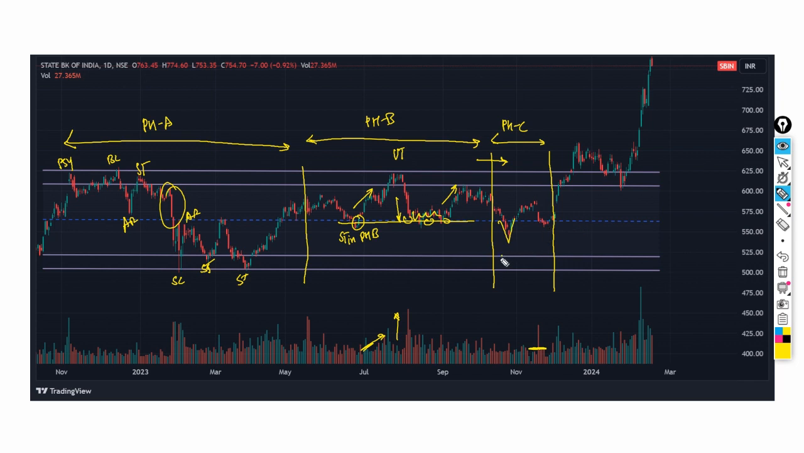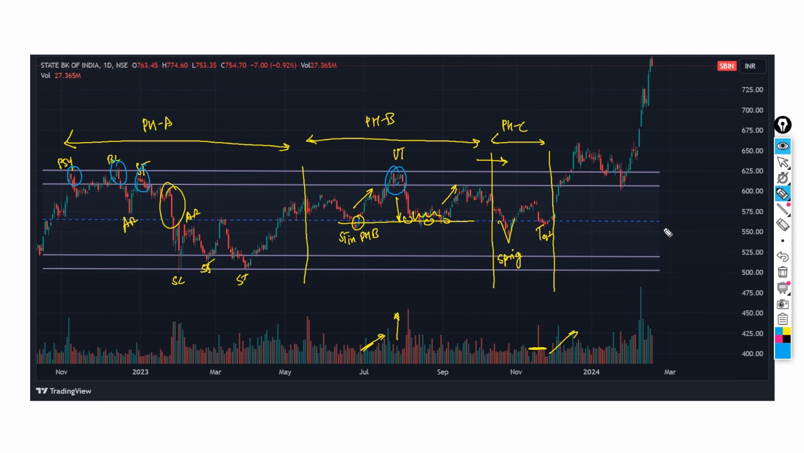Okay, so this remains our spring and this remains our test, and now as we enter phase D, we unfold a strong sign of strength. See how there is an increase in the volume, how there is a sharp rise in the prices, and the sharp rise in the prices actually breaks the top of the trading range. If we see here, this is our top that we defined initially.